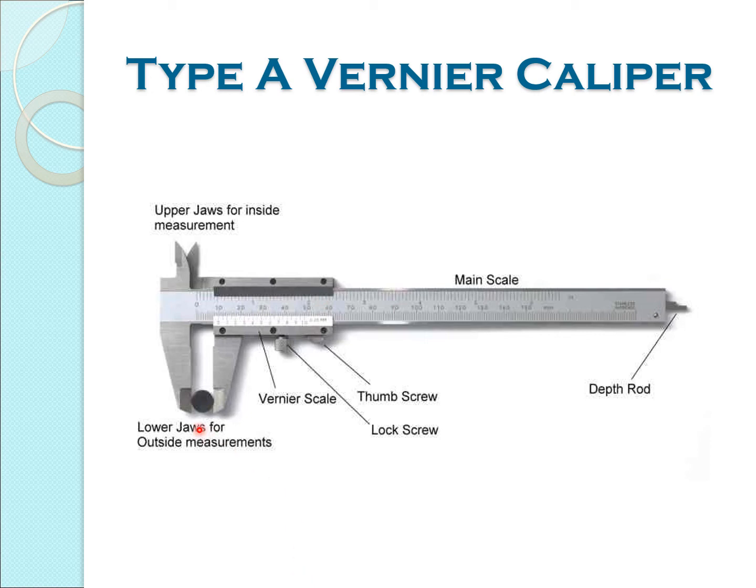So I want to measure the thickness or any length of the object. I will keep it here. Here see, I want to measure this diameter. I will keep it like this, and then by using this thumb screw and lock screw, I can lock this. Then you can see the measurement.